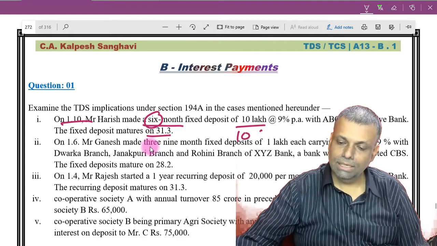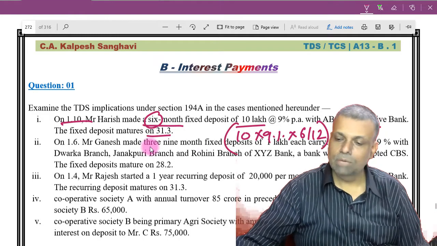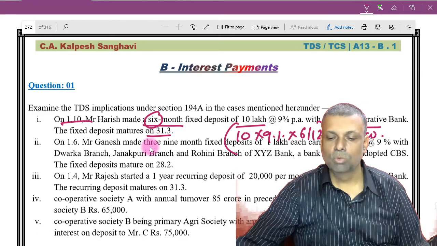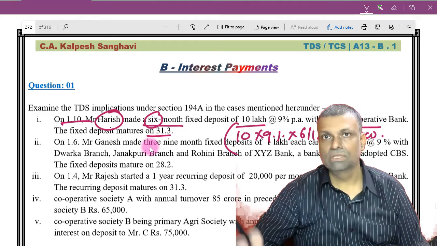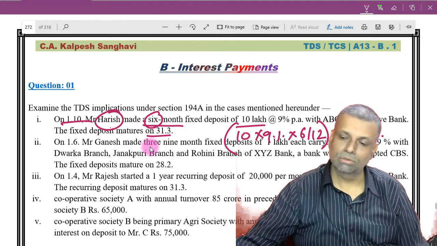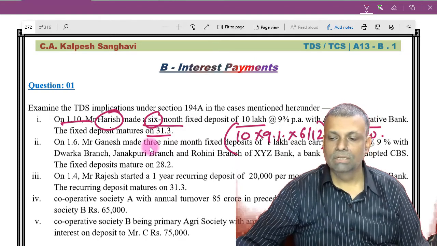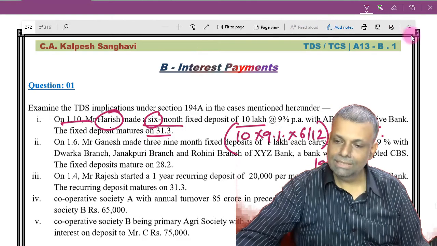So 10 lakhs into 9% into 6 by 12. Just check how much the amount comes. 45,000. So this is more than the limit. It is not given to us that this gentleman is a senior citizen, because for a senior citizen a little bit higher limit is there. So that is not there. So 45,000 is above the limit. Then on the entire amount, you will have to deduct the tax under section 194A. So tax has to be deducted in this particular case.